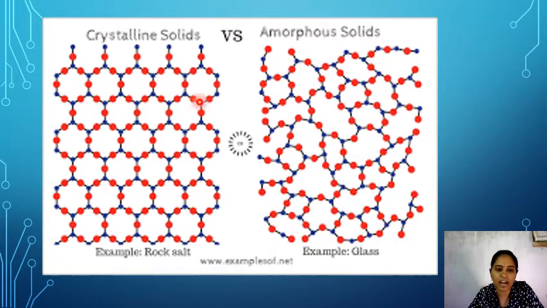That's why these types of solids are called crystalline solids, and crystalline solids are the real solids. In amorphous solids, the atoms do not follow any geometrical shape. That's why they are called amorphous solids. Examples of amorphous solids are glass, mica, rubber, etc.